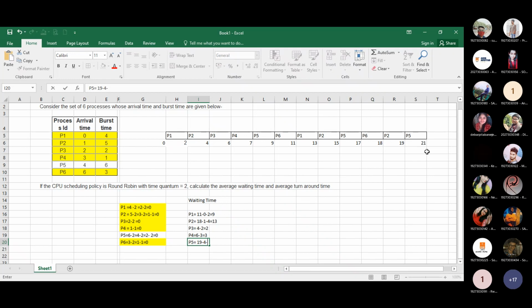Means 2 plus 2. Minus 4. Yeah, 11. Okay.